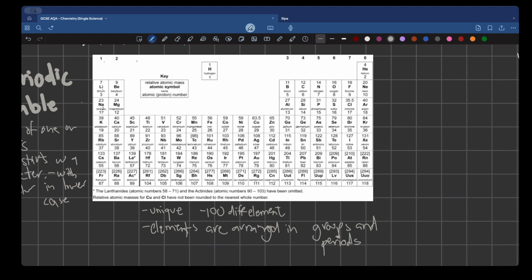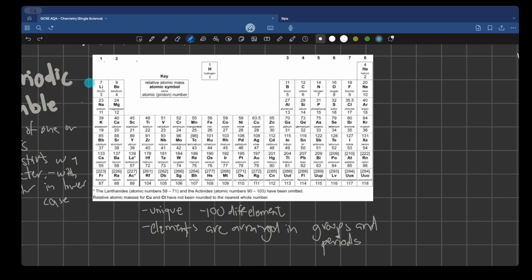Lithium, sodium, potassium, rubidium, cesium, francium. All of these are group 1 elements. We call them group 1 elements. Now, the reason we've got groups and periods is because we want to give our arrangement some sort of name, so we came up with the terms groups and periods.